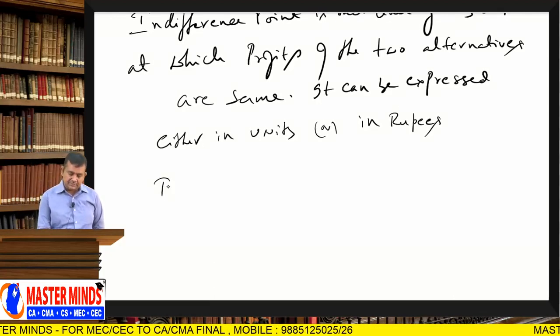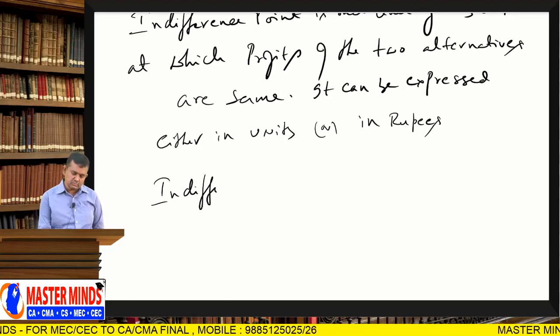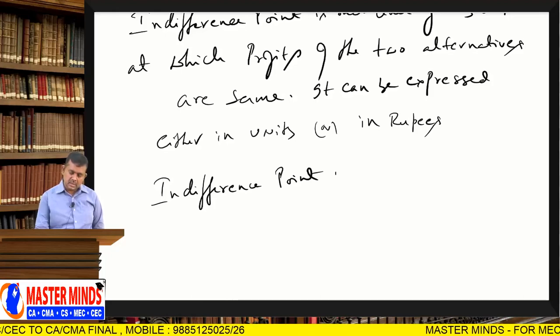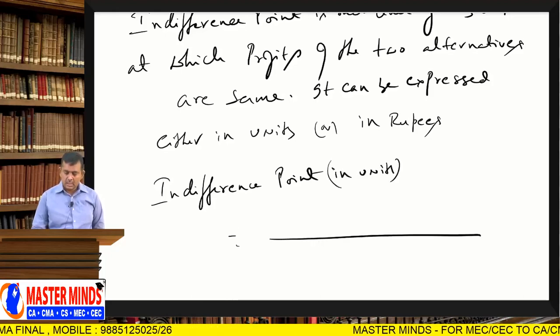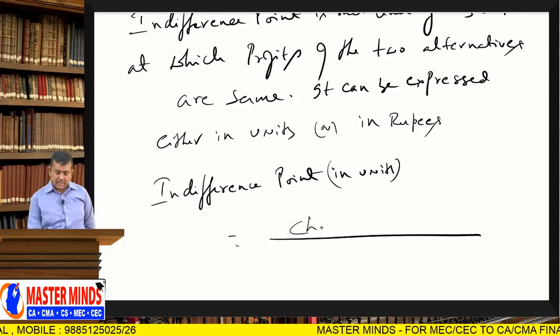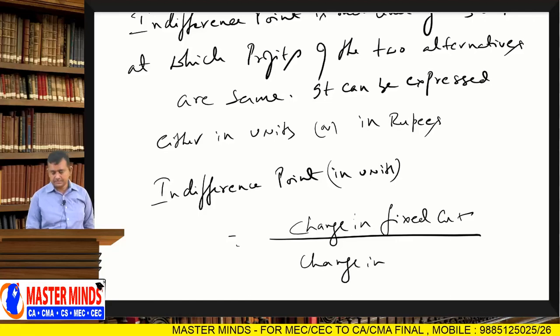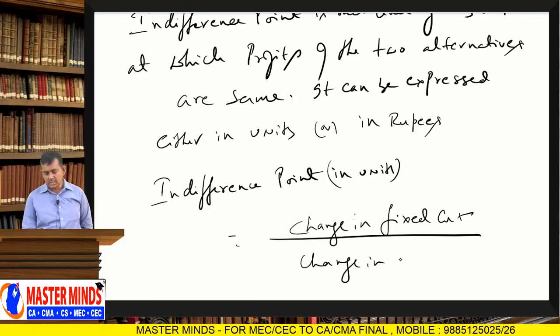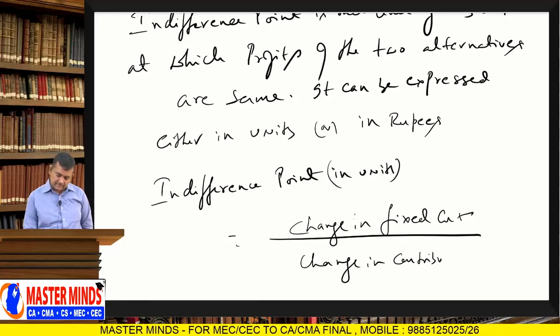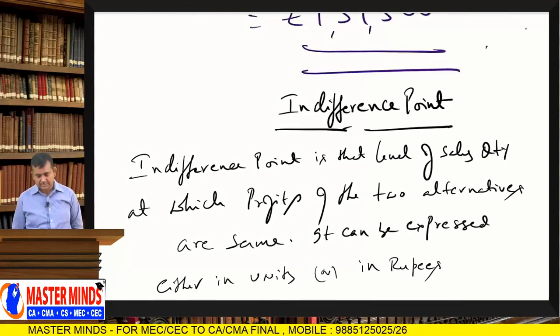Indifference point in units, formula: change in fixed cost divided by change in contribution per unit.